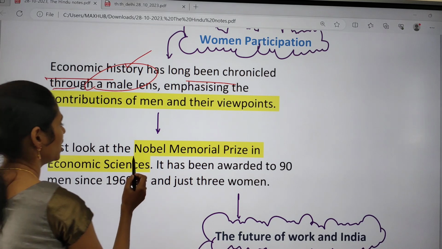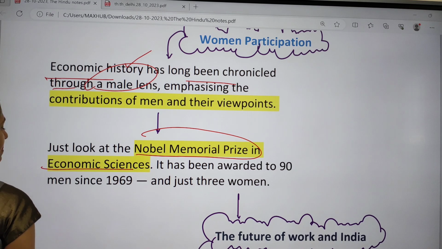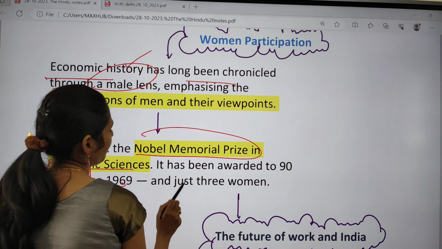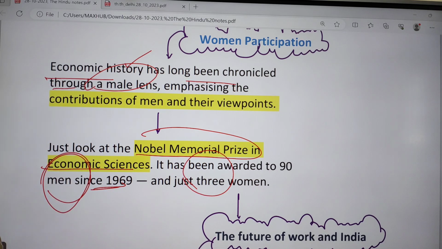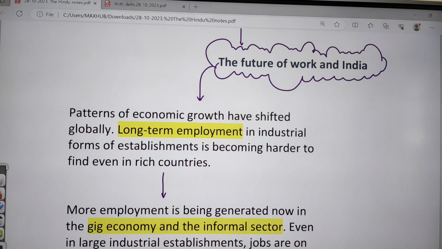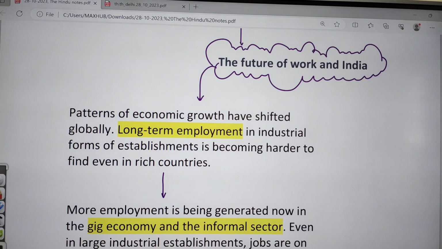If you see here, the Nobel Memorial Prize in Economic Sciences has been awarded to 90 men from 1969, but only 3 women got this prize. And recently, in the 2023 Economic Nobel Prize, yes, it went to a woman.